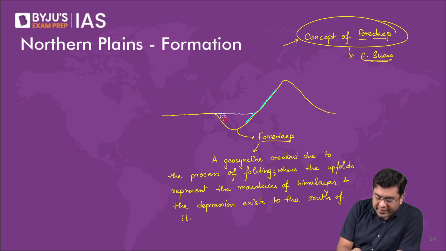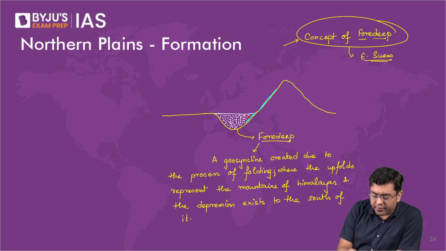So that is why these deposits in certain regions have a depth of around 1 kilometer, in certain areas 500 meters, in certain areas even 2 kilometers or more. So that is basically what is observed. Okay, so this foredeep was filled with the sediments brought by the Himalayan rivers, and those sediments form the northern plains.